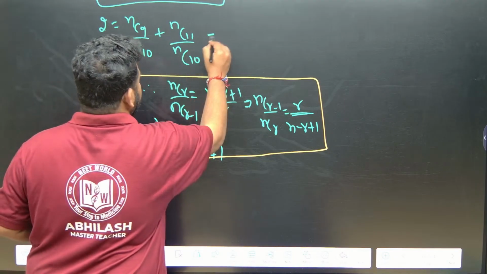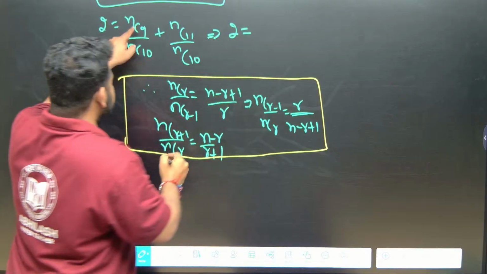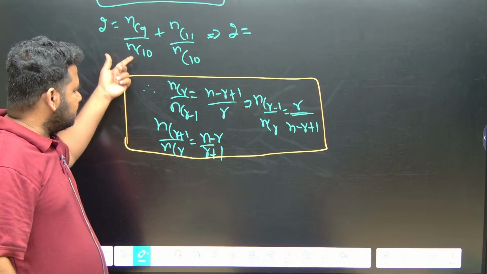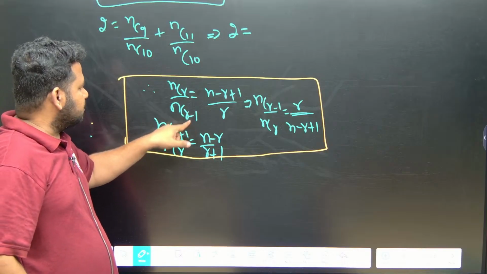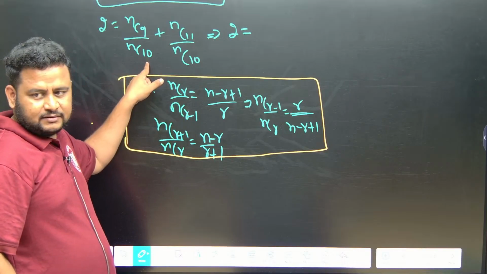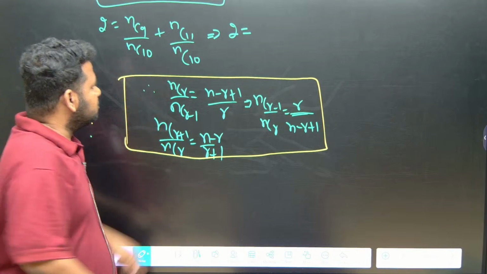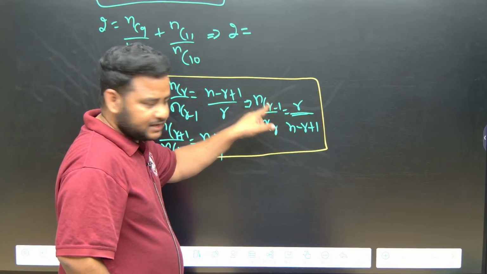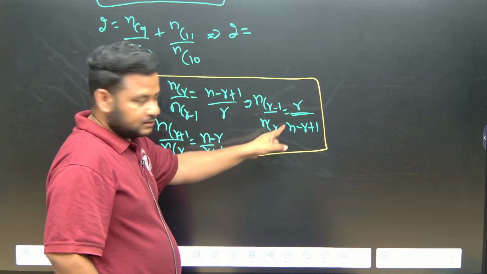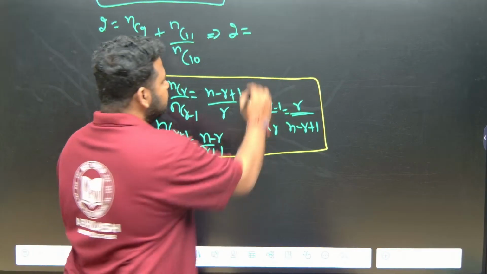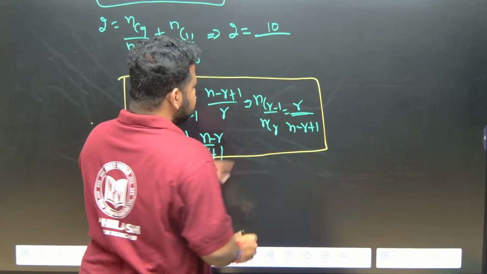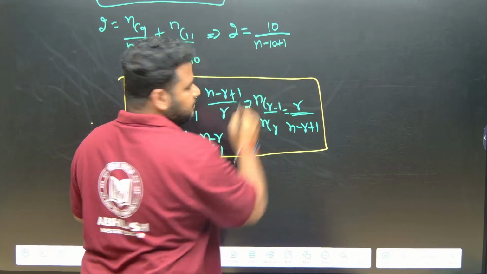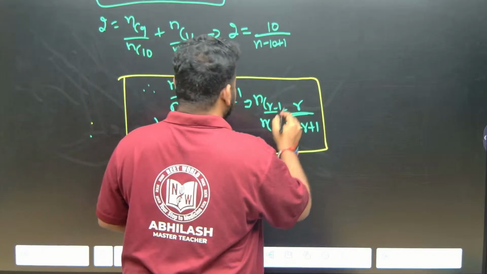I will write here only: this implies 2 is equal to NC9 by NC10, NC9 by NC10. So NCR by NCR minus 1, here R is 10. So this will become R by N minus R plus 1, the formula we have for NCR minus 1 by NCR. R is 10, so 10 by N minus R plus 1, that is N minus 10 plus 1.